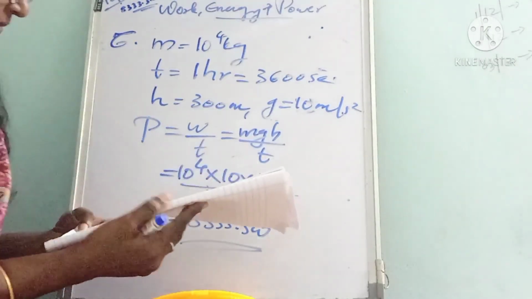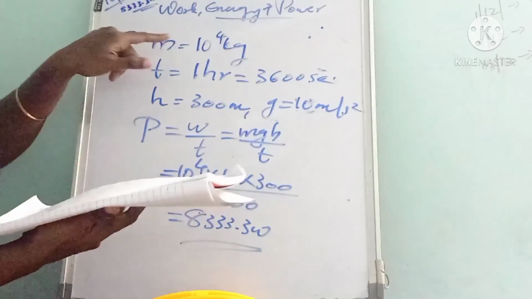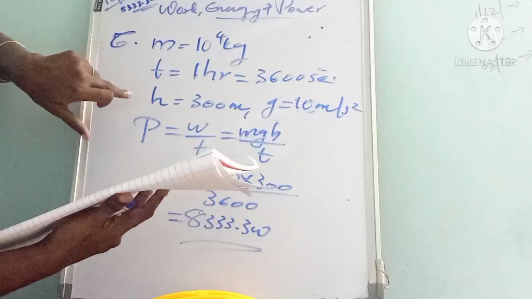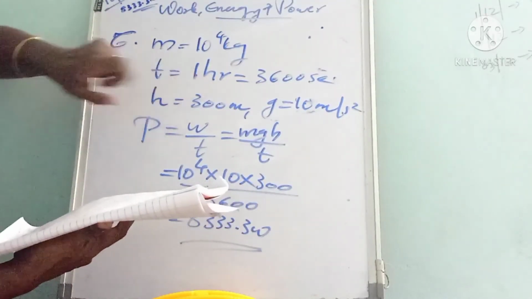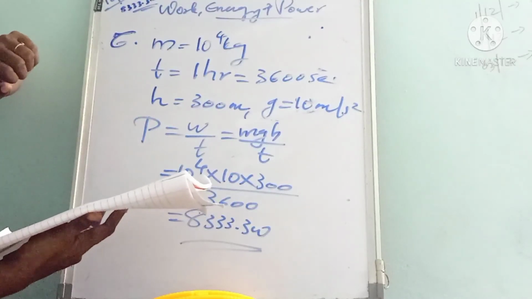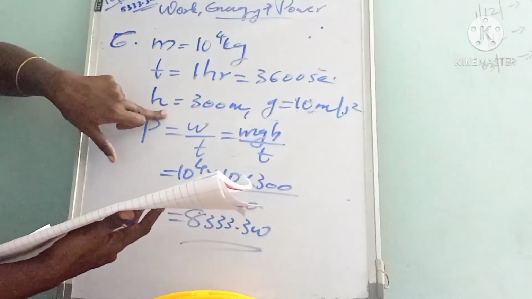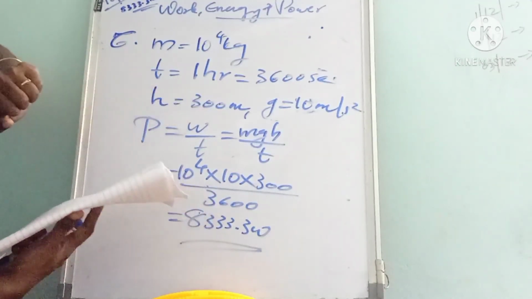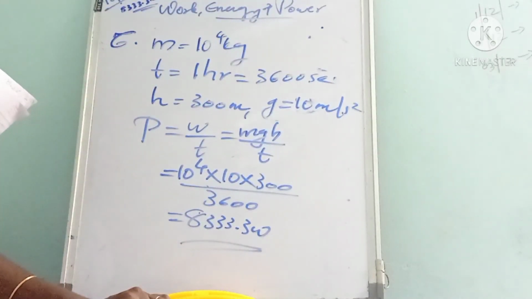Listen here. We have to calculate the power of the engine required to lift 10 power 4 kg of coal. So mass is given as 10 power 4 kg per hour. Okay, so the time is actually 1 hour. 1 hour is equivalent to how many seconds? 3600 second. Okay, so the height from a 300 meter deep mine is 300 meter and g is also given as 10 meter per second square. We have to calculate the power of the engine.